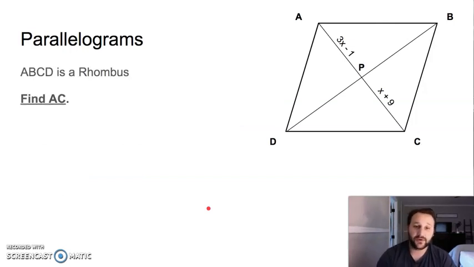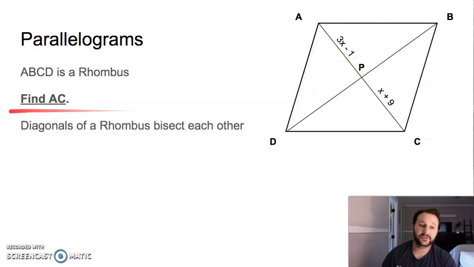ABCD is a rhombus. We want to find AC. Find this whole measure right here, AC. Can you do it? Pause and see if you can. All right, P is the center point here between these two diagonals. Remember, rhombus, really every parallelogram, diagonals bisect each other.